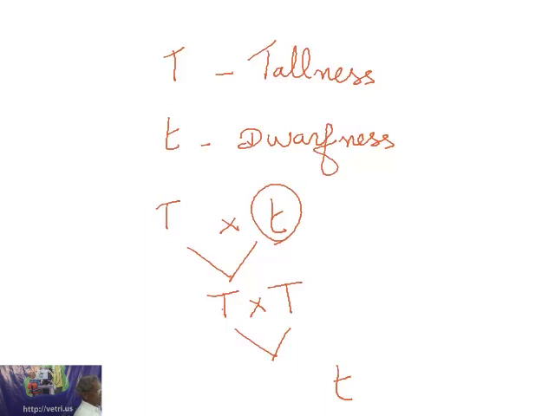When you make a cross, you get tall and dwarf in the ratio of 3:1.